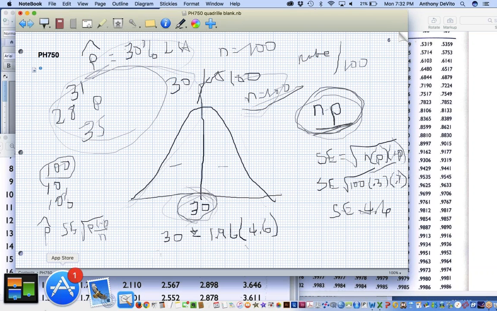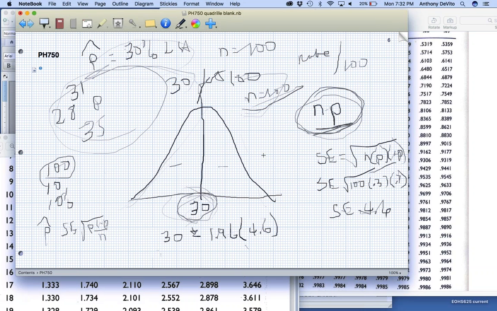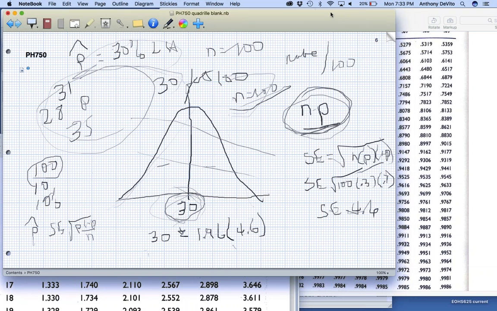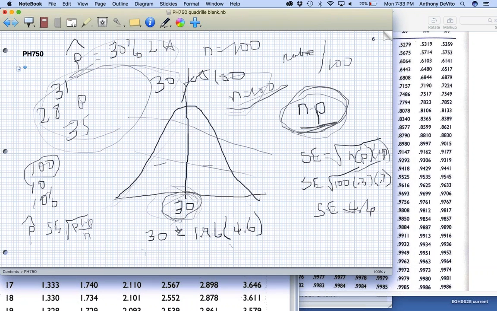Okay, so you see how it's a little bit of a twist on the proportion from before? I don't think you'll see too much of this. I just wanted to bring it up in case it comes up. You'll see more of the actual proportion itself, because you use a lot of that in polls and stuff like that, in comparing performance, and in comparing a number of different issues that might be described as binomials.